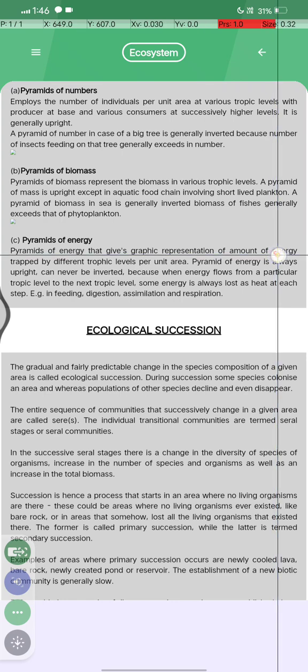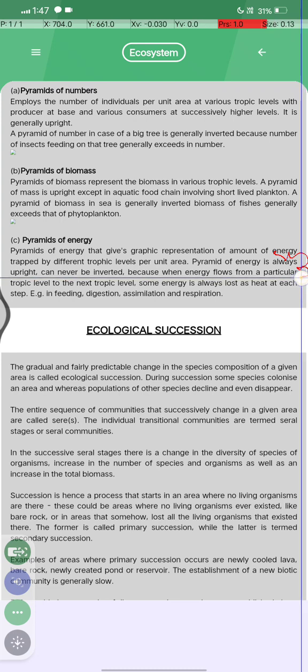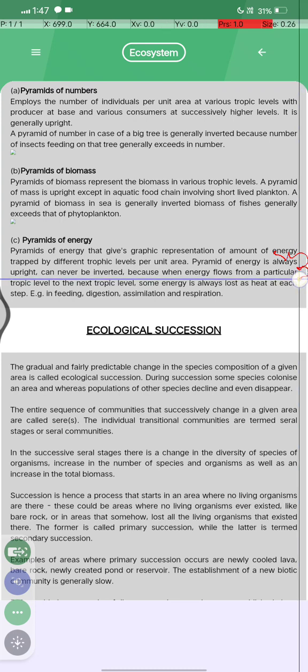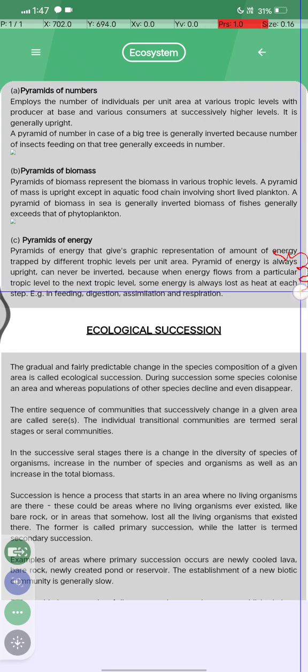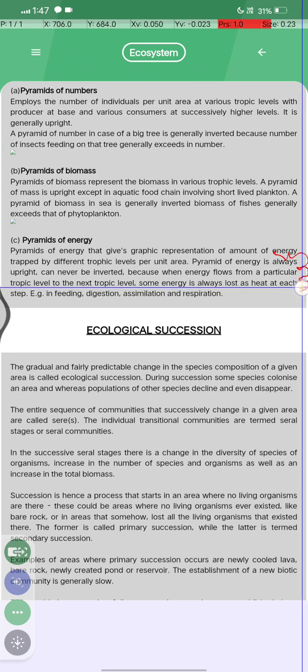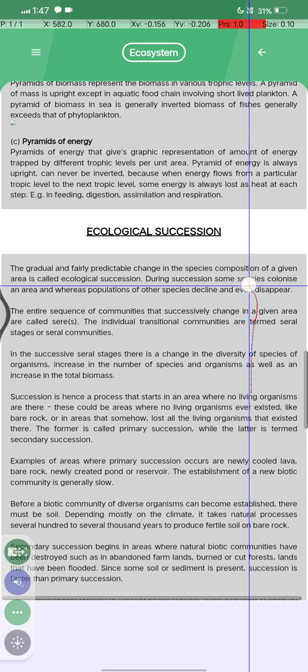Pyramid of energy gives a strong graphic representation of the amount of energy trapped by the different trophic levels per unit area, and the pyramid of energy is also always upright, can never be inverted, because when energy flows from a particular trophic level to the next trophic level, some energy is always lost as heat at each step, for example in feeding, digestion, assimilation and respiration.